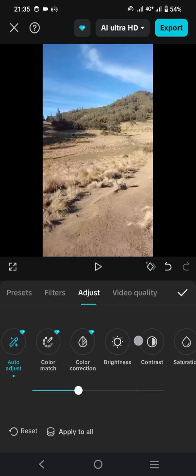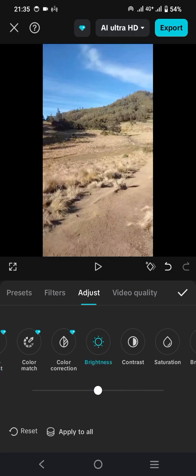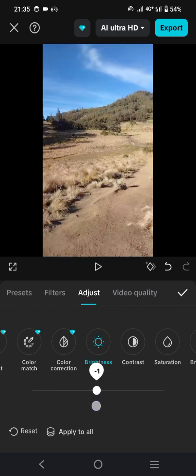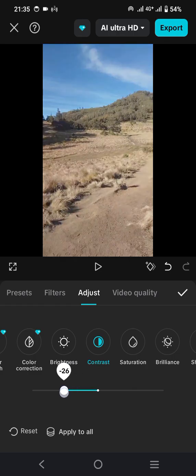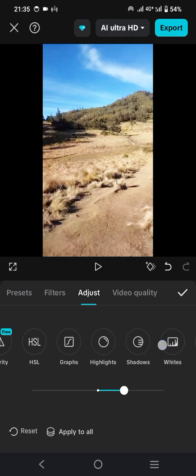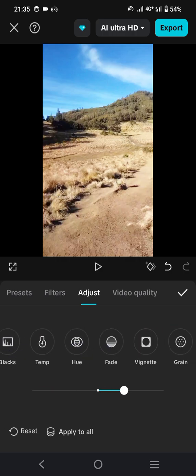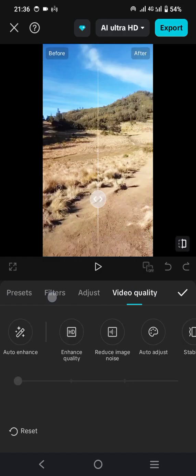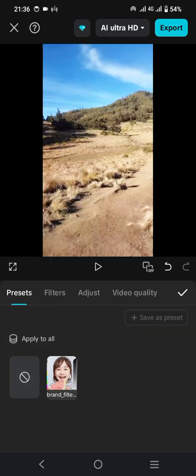And this is the basic that you can do here, such as the brightness. If you would like to adjust, then you can move the scale to the left or to the right, depending on what you need for this video. And the contrast, you can also slide to the left or to the right, and do the same for all of this adjustment. And also you can adjust the video quality, filters, and preset.